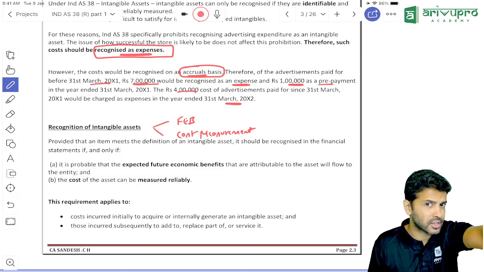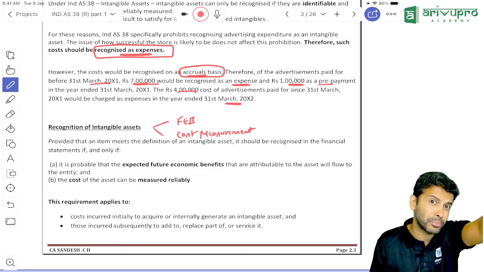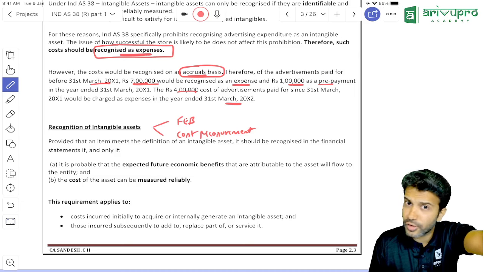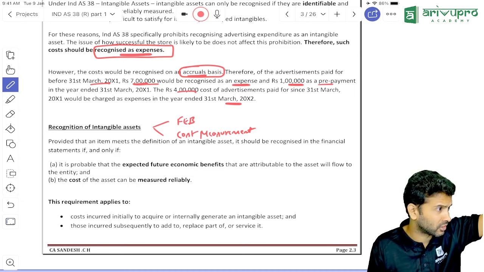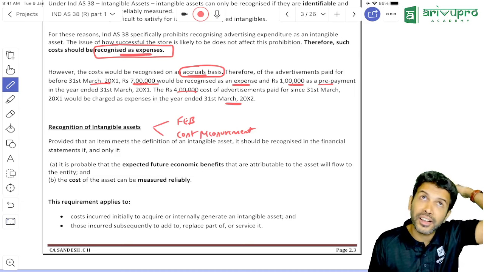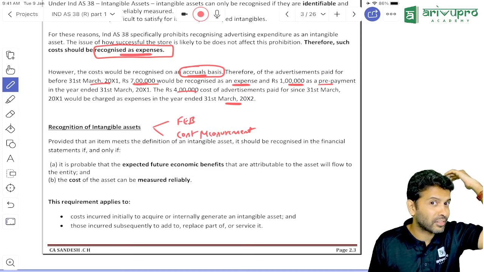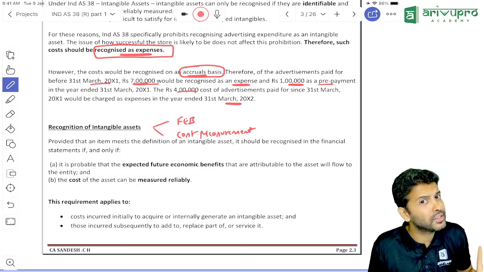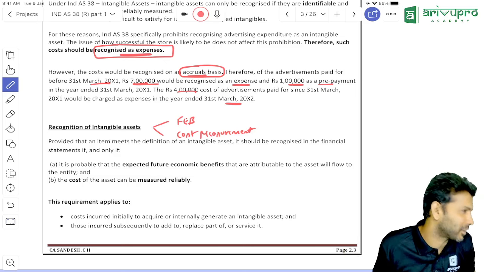On an average, a CA's salary now is 70 to 80,000 per month. So 3 months if you are delaying your examination, plus 1 month for result to interview and all that. So 4 months salary, gone. So 3.5 lakh rupees, gone. If you are ready to sacrifice 3.5 lakh rupees, go ahead and push your attempt.